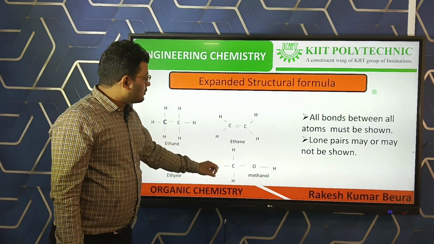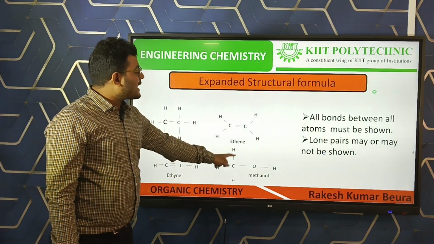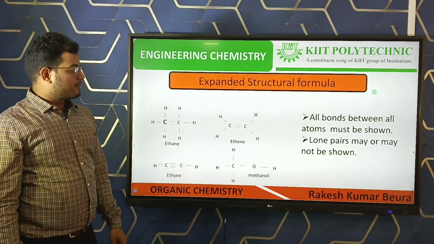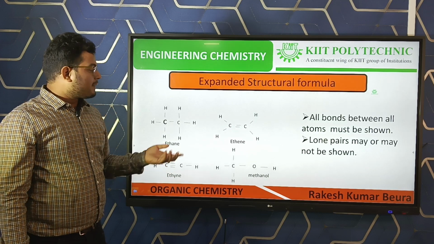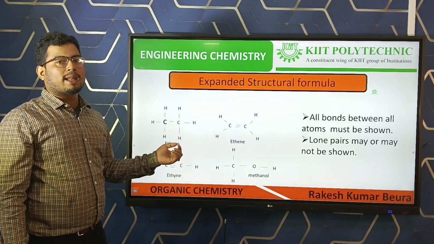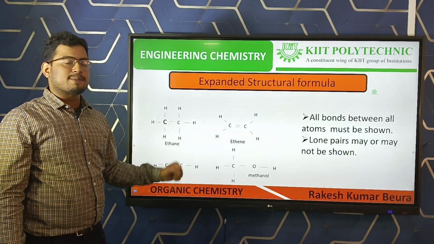In this compound, 1 carbon, 1 oxygen and 4 hydrogens are there. All bonds are shown, but the lone pairs of oxygen are absent, because it is our choice. Lone pairs may or may not be present. There are 2 lone pairs on that particular oxygen, but they are absent.